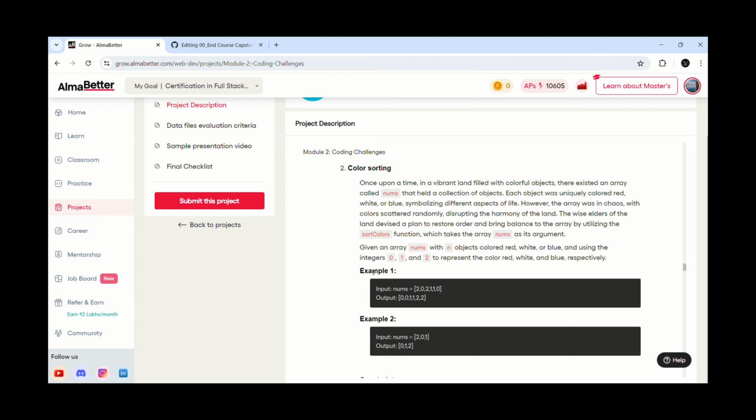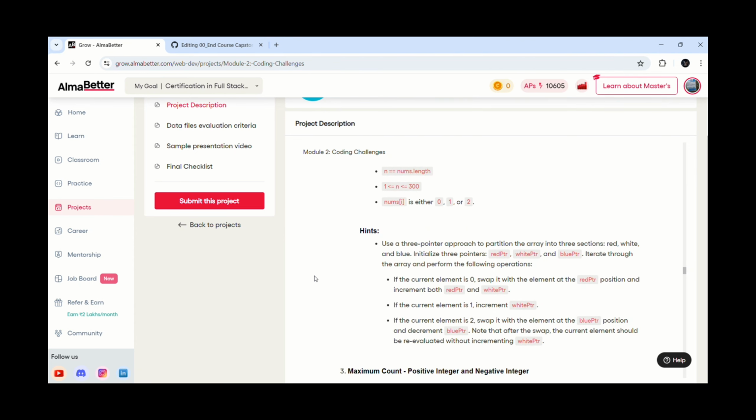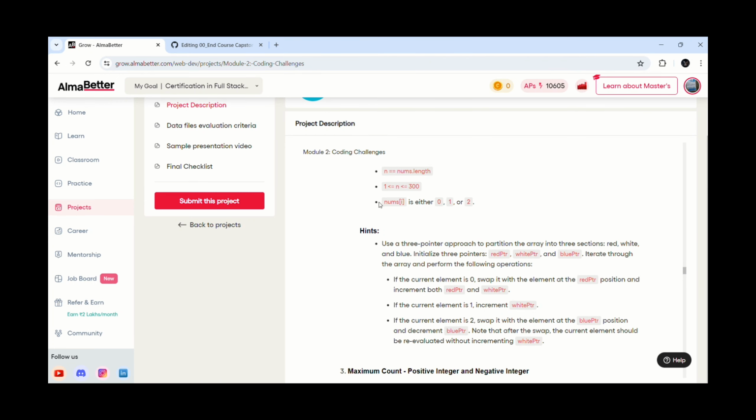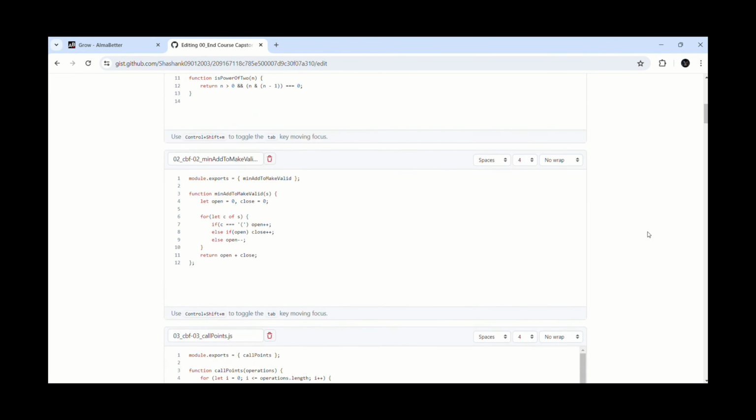The wise elders of the land devised a plan to restore order and bring balance to the array by utilizing the sort colors function, which takes an array nums as its argument. Given an array nums with objects colored red, white or blue, and using the integers 0, 1 and 2 to represent the colors red, white and blue respectively. For this, we sort the colors in the array efficiently with a time complexity of O(n).